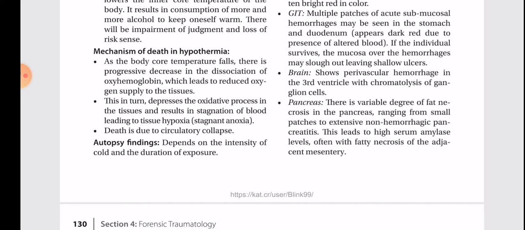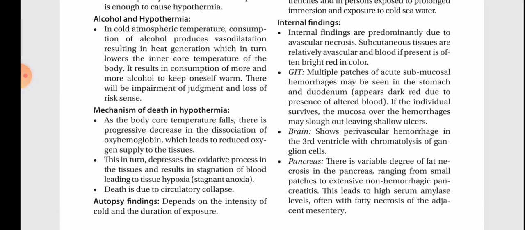Mechanism of death in hypothermia. As the body core temperature falls, there is progressive decrease in the dissociation of oxyhemoglobin, which leads to reduced oxygen supply to the tissue. This in turn depresses the oxidative processes in the tissue and results in stagnation of blood, leading to tissue hypoxia, stagnant hypoxia. Death is due to circulatory collapse. Autopsy findings depend on the intensity of cold and the duration of exposure.